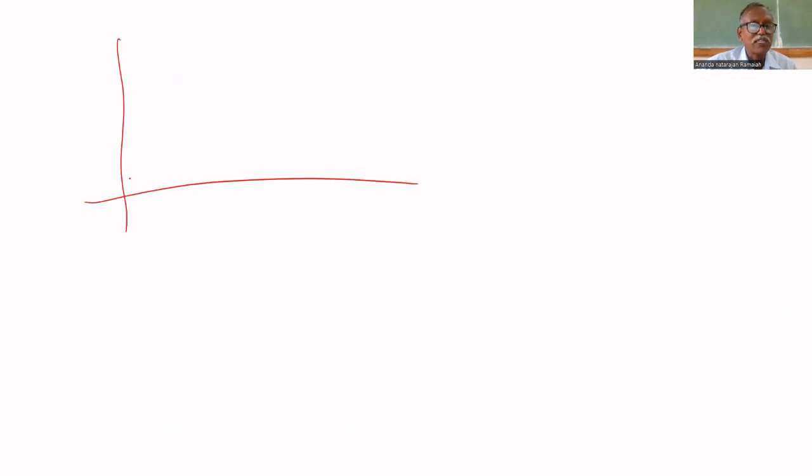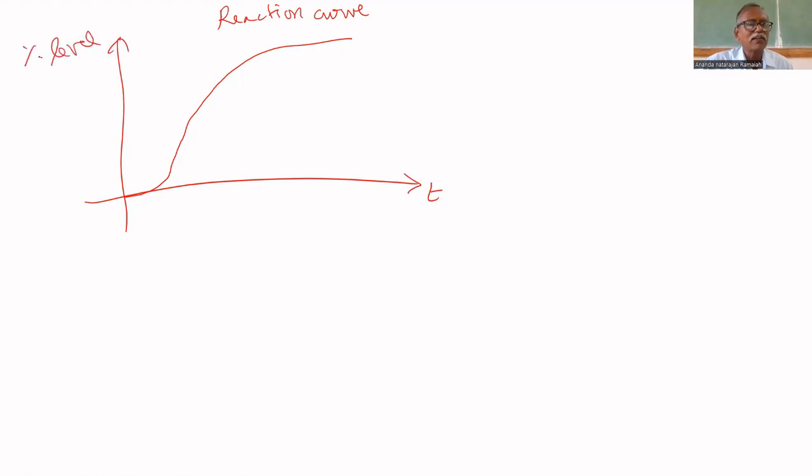You plot those values here. You subtract 50%, whatever the value available, and plot this response. It will be looking like this. This is called a reaction curve. You got the reaction curve. It is between time and percentage level. You subtract 50% from that, so it varies from 0 to 10%.